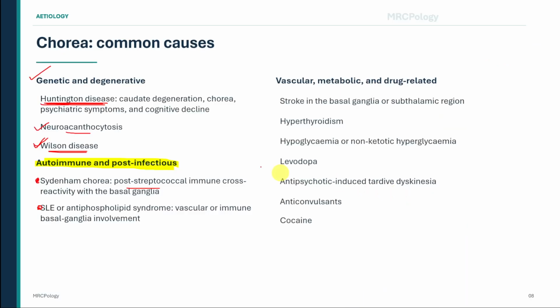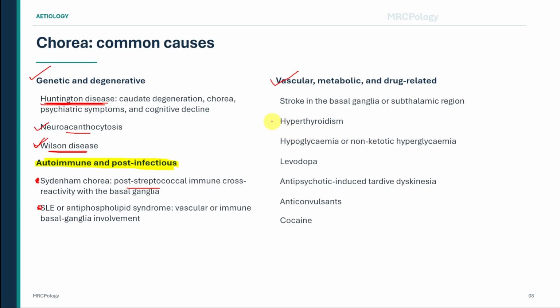The next group includes vascular, metabolic, and drug-related causes. A stroke involving the basal ganglia, subthalamic region, or connected motor pathways may produce acute chorea or ballismus. Sudden onset is the major clue. A patient who develops unilateral chorea or hemiballismus over minutes or hours should be assessed urgently for a vascular lesion. The involuntary movement will usually affect the side opposite to the lesion.